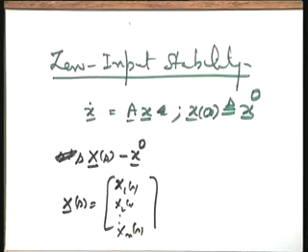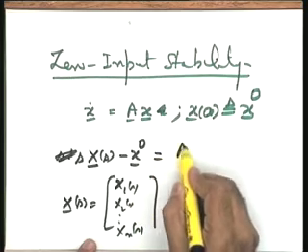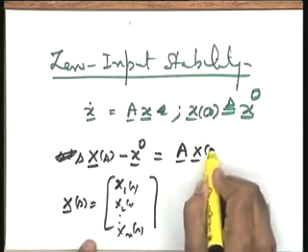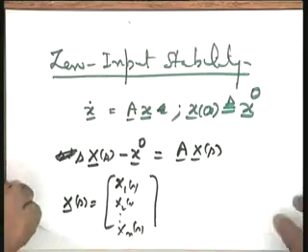This should be clear in my vector notation. Similar is the case for x naught. So, it is s X(s) minus x(0) is equal to A X(s). Capital I am using for the Laplace domain, and underline for a vector. A is a matrix of constant coefficients.